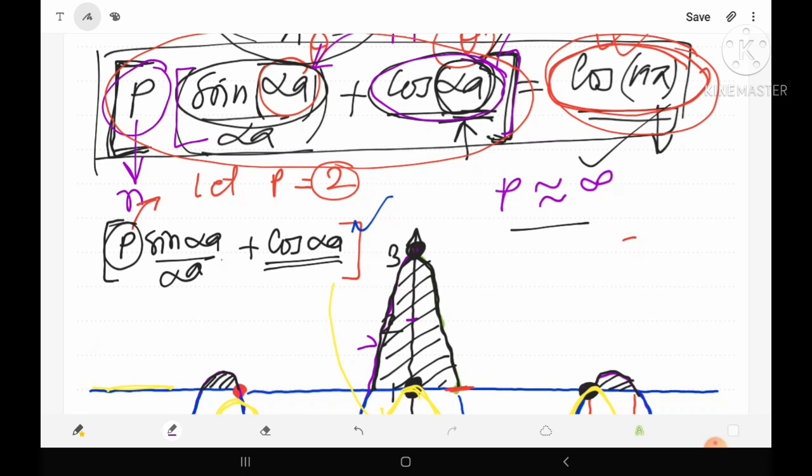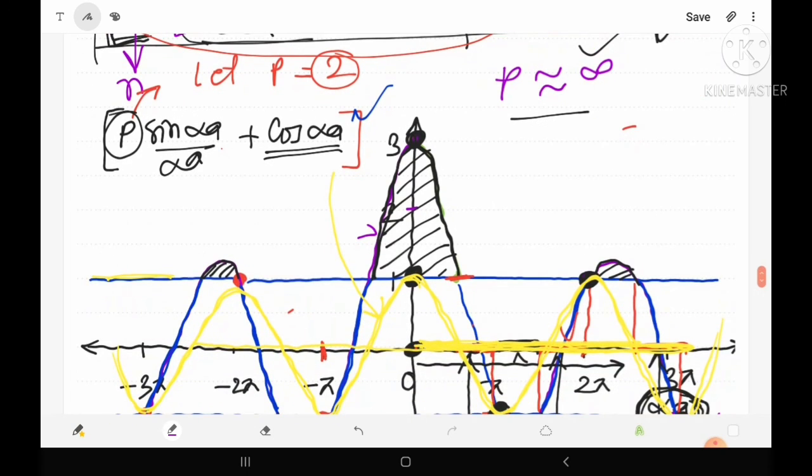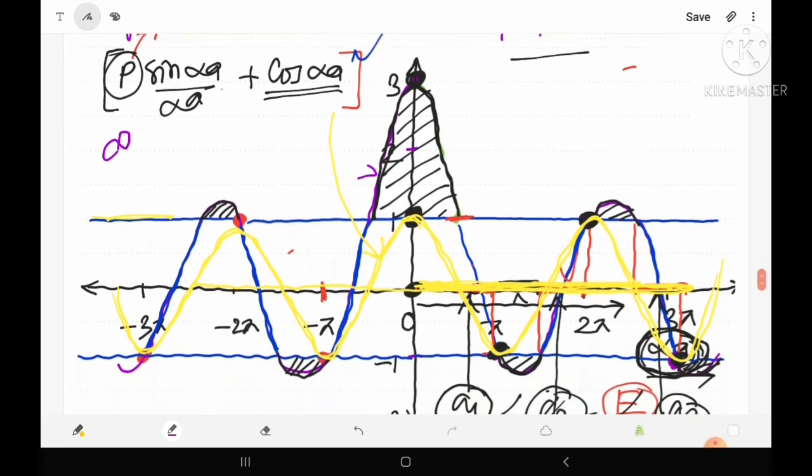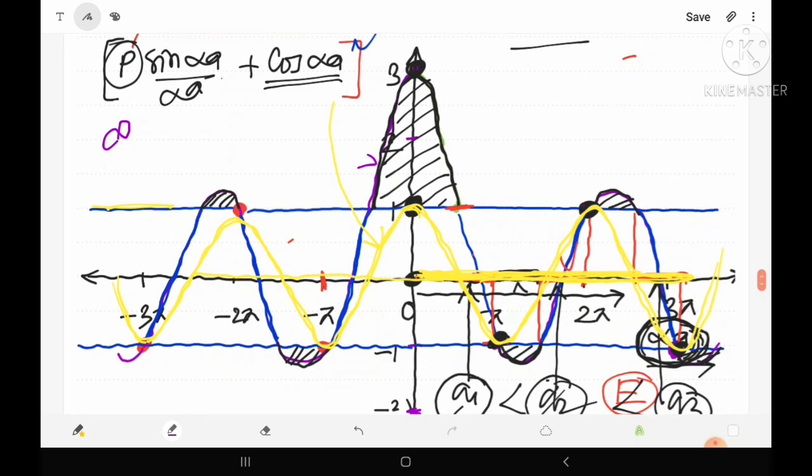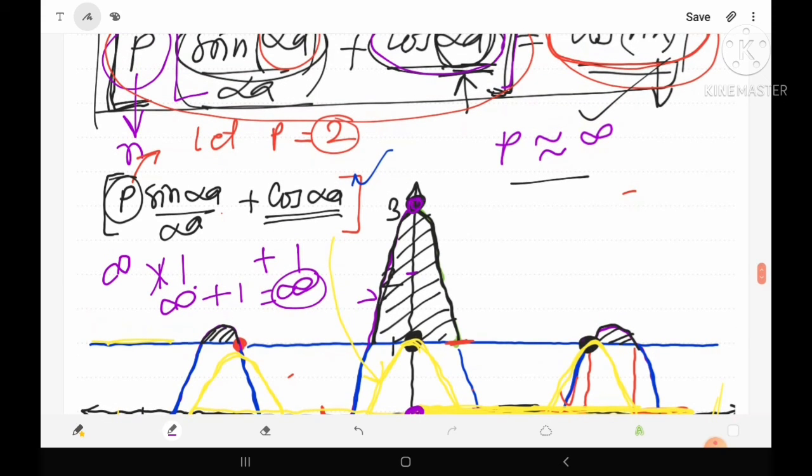Let us consider the least value of alpha a, that is 0. So cos alpha a will be plus 1 and sin alpha a over alpha a will be plus 1. So we have infinity into 1, plus 1, so the final value is infinity. This point which was at point 3 will be shifted to infinity.